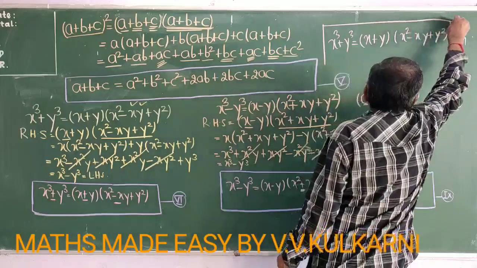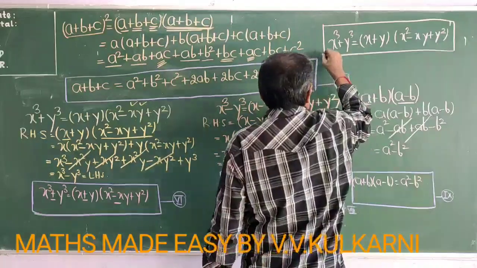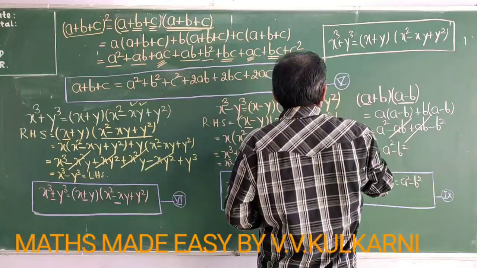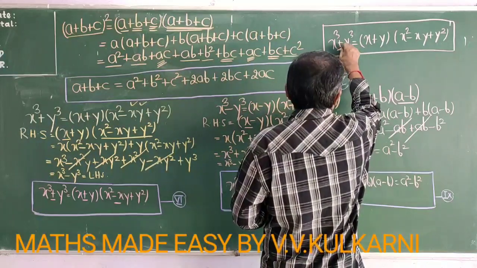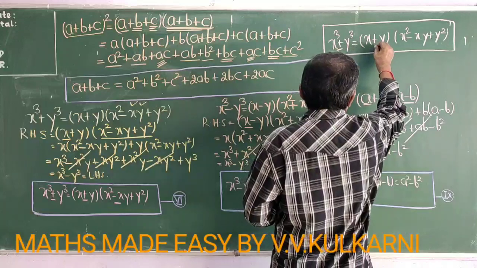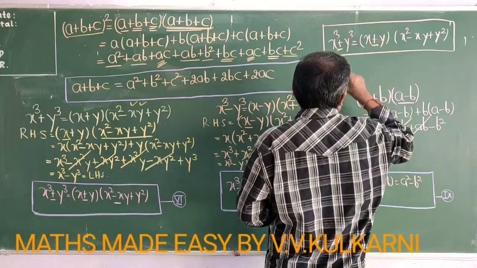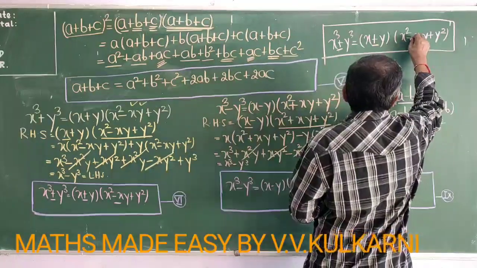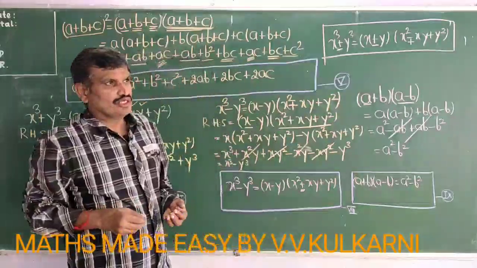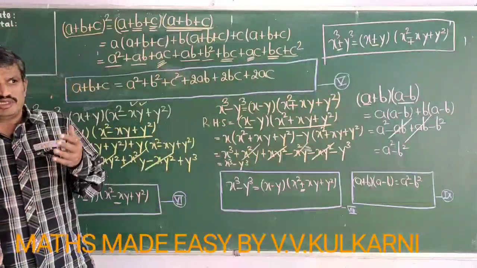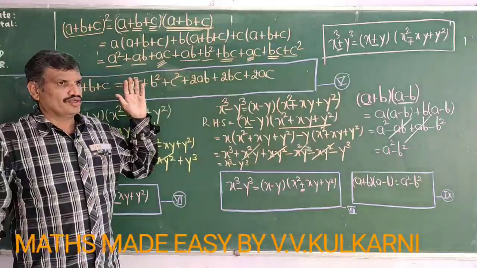Or in the same formula, I will make a small change. Instead of plus, if this becomes minus, then here instead of plus it becomes minus, and instead of minus here it becomes plus. So this is the way in which you can remember the difficult formulas in the topic polynomial.